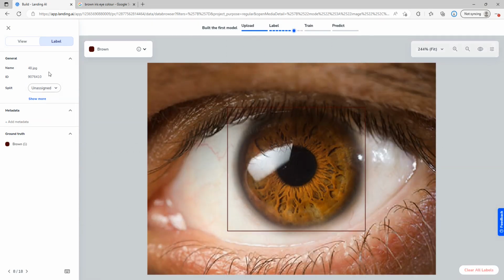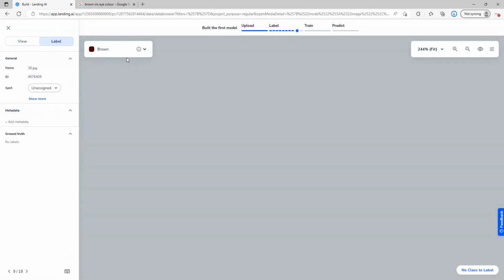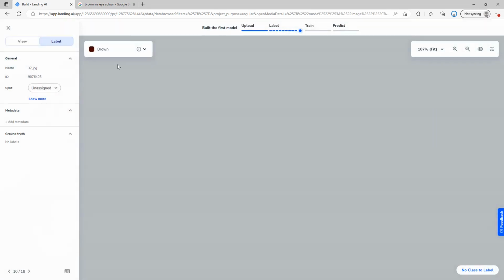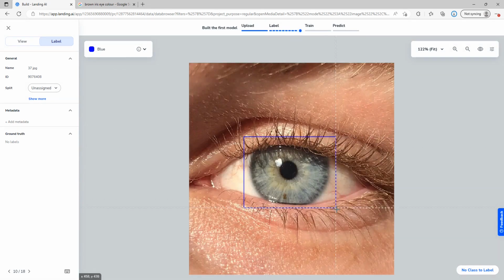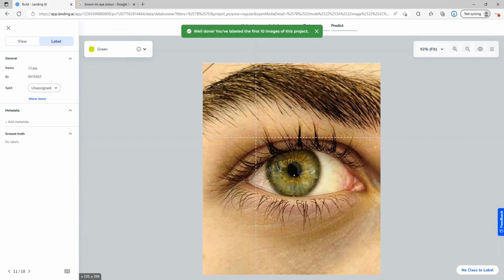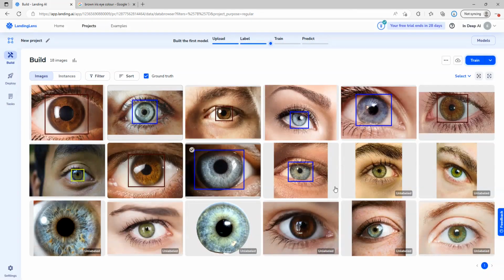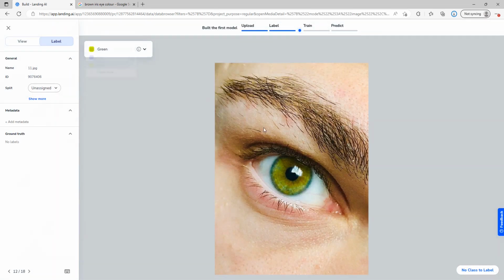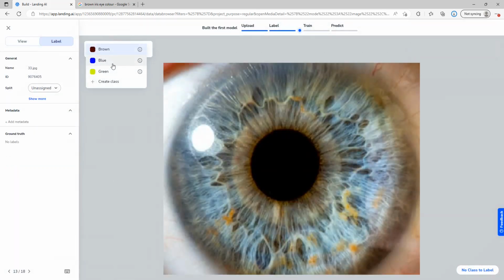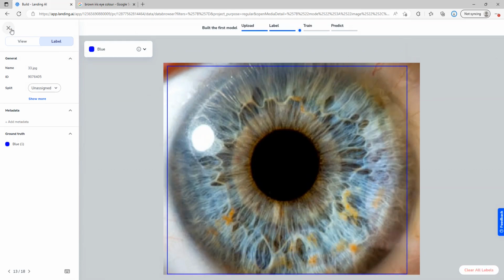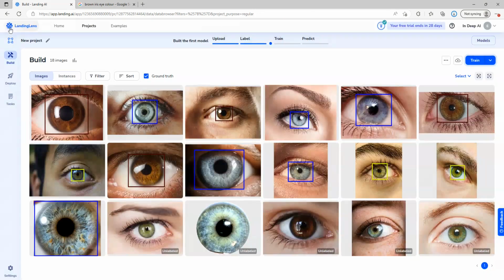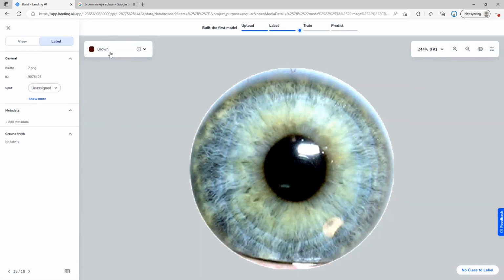Brown variant, blue variant, variant, green variant, another green, blue variant enlarged, green variant, another enlarged version of the blue.